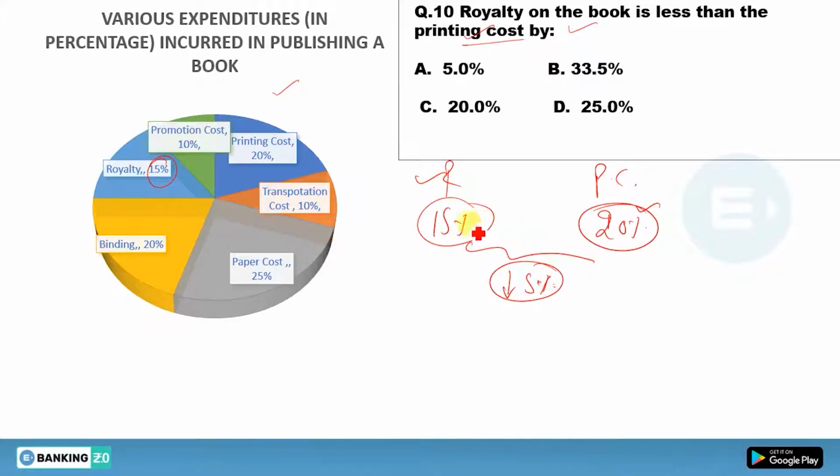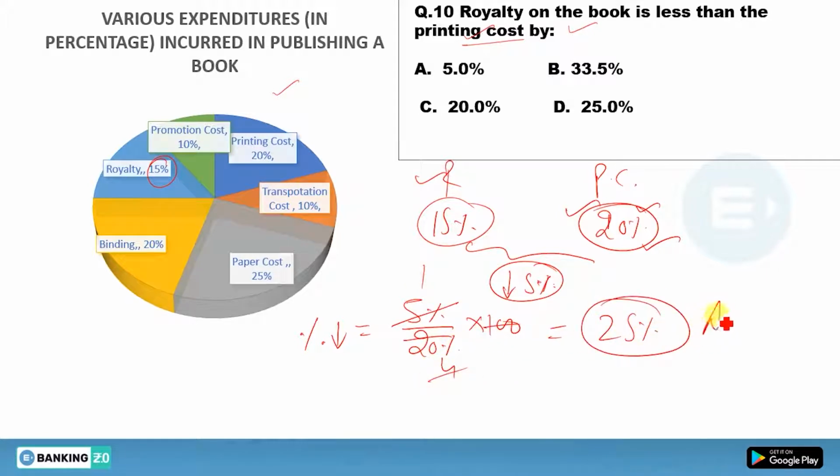5% less in terms of this percentage, but 5% less of what? Of this printing cost. So required percentage will be, this is 5% less than of what? Of 20%. Into this 100, you will see this 5 will cancel this 20 by 4 times, and clearly you get 25%, and this one is the answer. So actually this 5% will not be the answer. Always, if you find how much percent less or how much percent more, you have to apply this formula, percentage change.